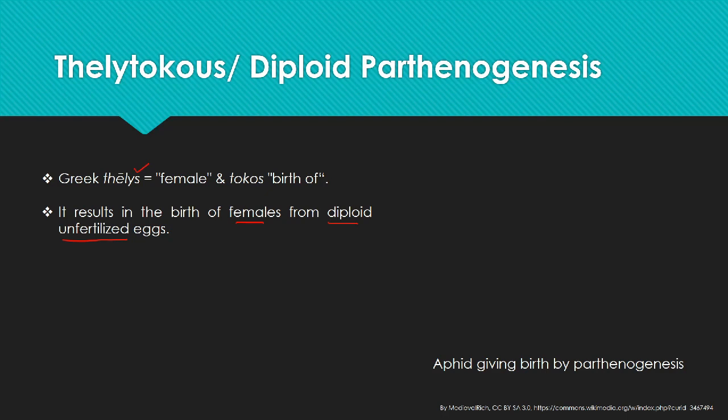Here the unfertilized eggs give rise to the female. But here, the unfertilized eggs are not haploid, they are diploid. And how can an unfertilized egg be a diploid egg? We will discuss it later, but this is due to certain errors in the meiosis, which leads to the diploid unfertilized eggs.